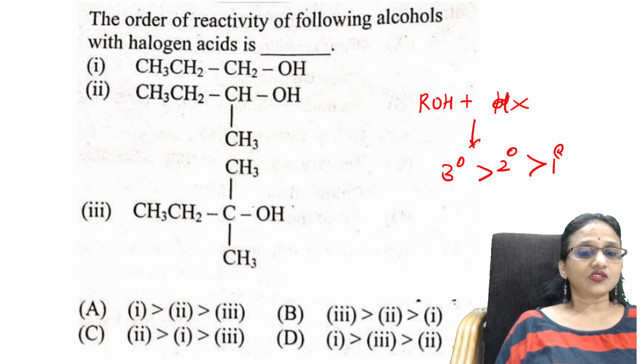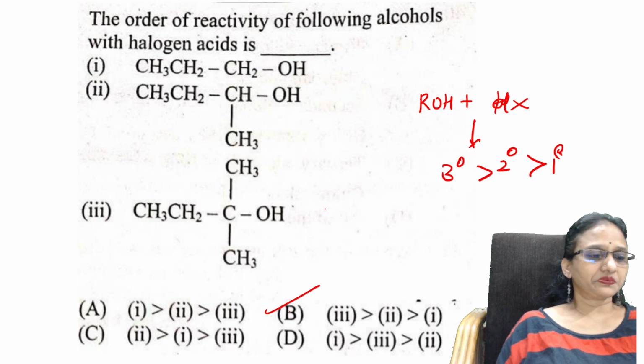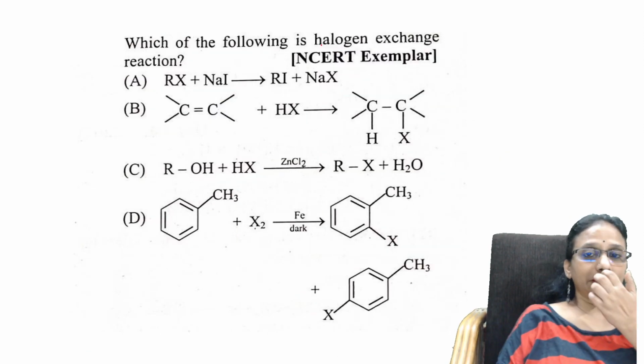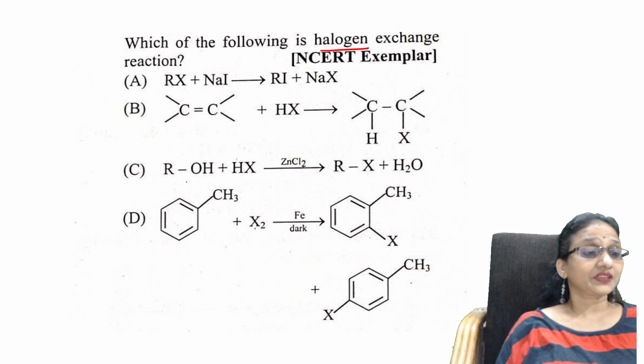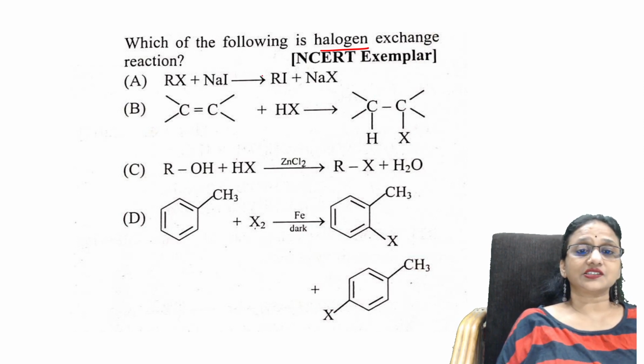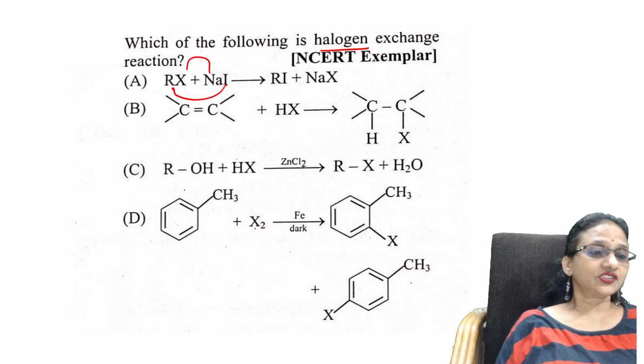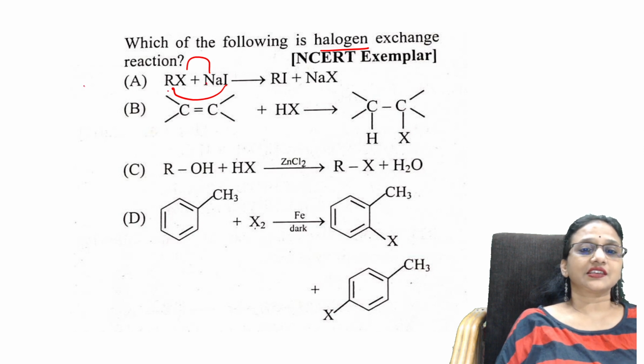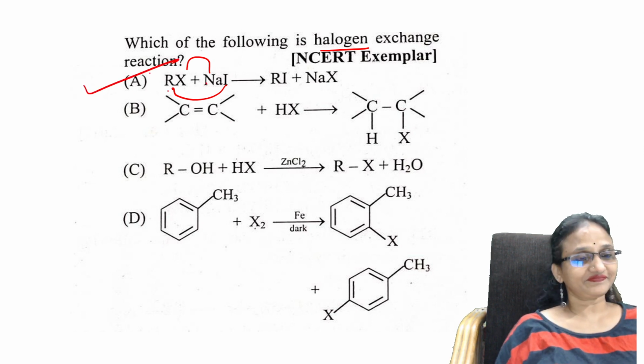Easy, the same question almost repeated, sorry for that. Next one. Which of the following is a halogen exchange reaction? See here, students: RX and RI, an exchange reaction. Where is the halogen exchange happening? In the first case.